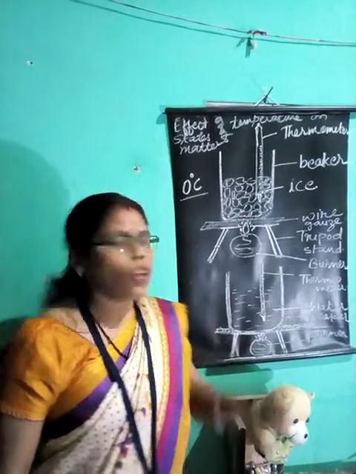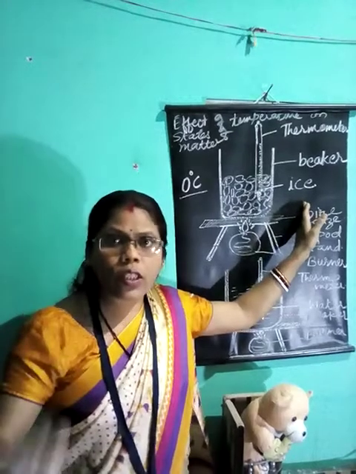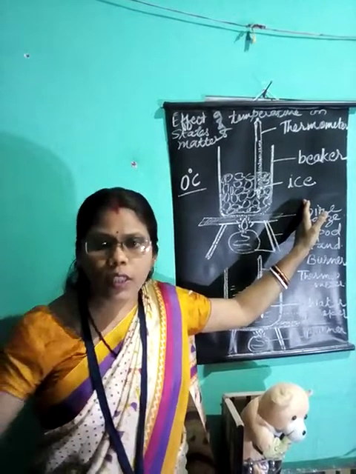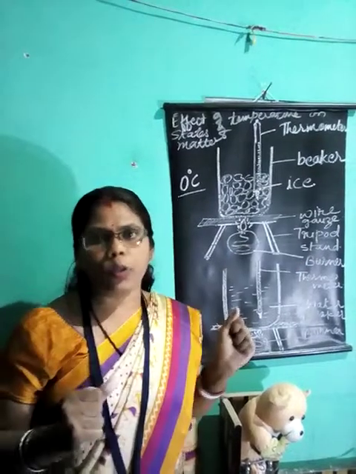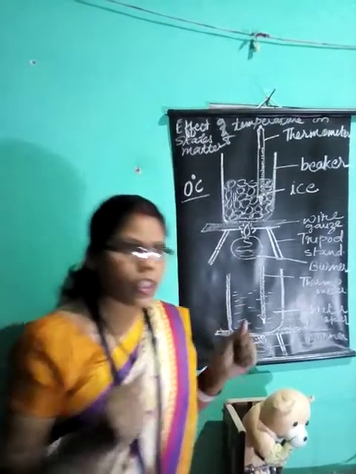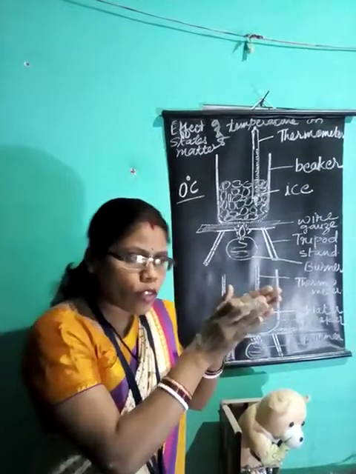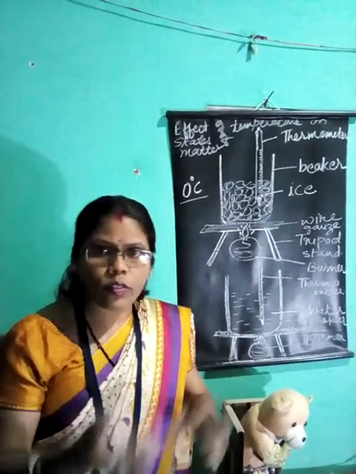Unless and until the whole of the ice is converted into water, the temperature remains the same. There is no rise in temperature even if the heat is supplied. Now where does this heat go? This heat is utilized for converting solid into liquid, that is ice into water. Now how does it happen?